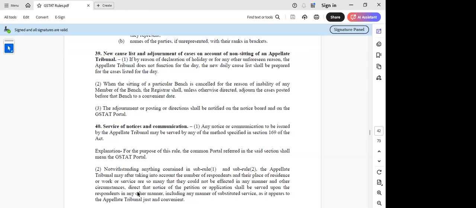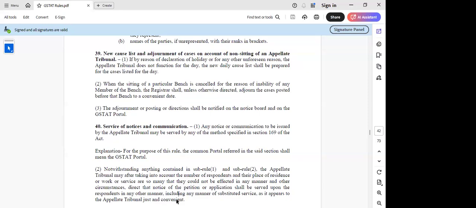They are just trying to say that the appellate tribunal may, after taking into account the number of respondents and their place of residence or work or service, direct that notice of the petition or application shall be served upon the respondent in any other manner, including the manner of substituted service, as it appears to the appellate tribunal just and convenient.